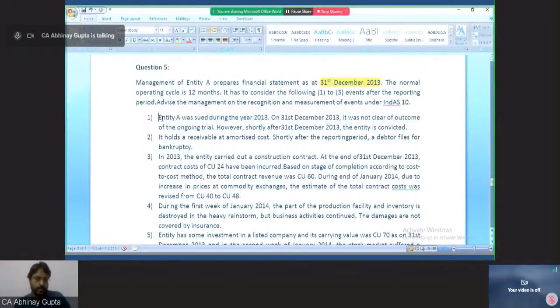So the first fact is clear. They are convicted. So the entity is convicted, which means now they need to provide. If the entity is convicted after the year end, it means the court case has been decided against the company, so they have to now make the provision. And if the entity is not convicted or no outcome is in place till the approval of the accounts, then a contingent liability has to be disclosed.